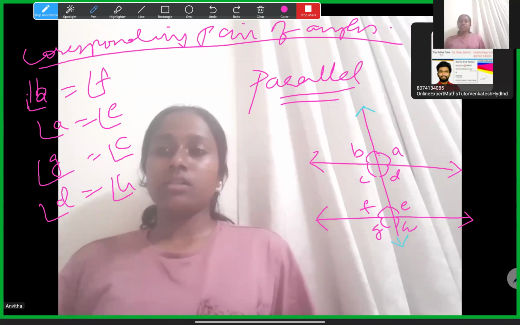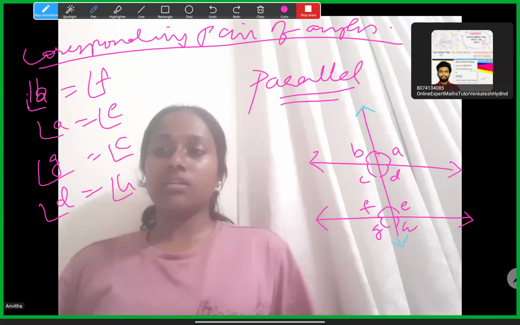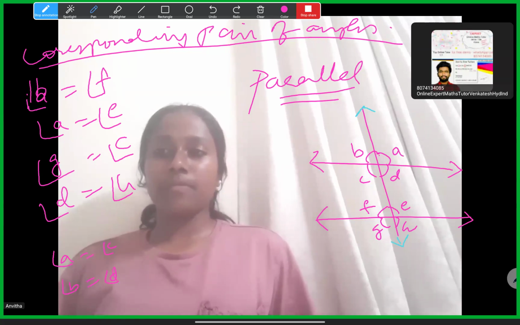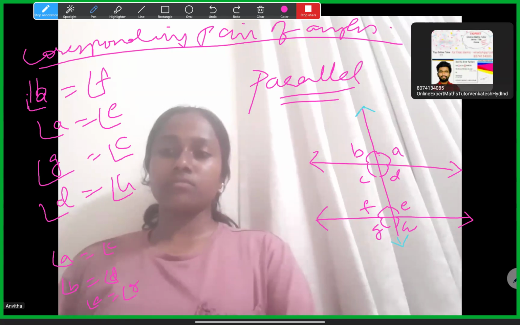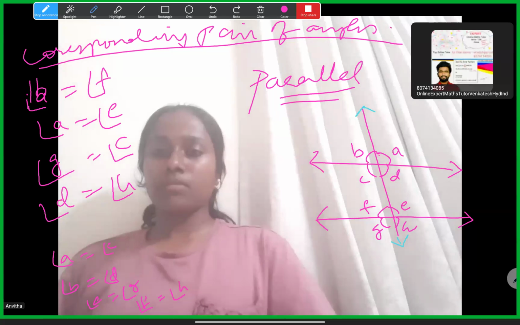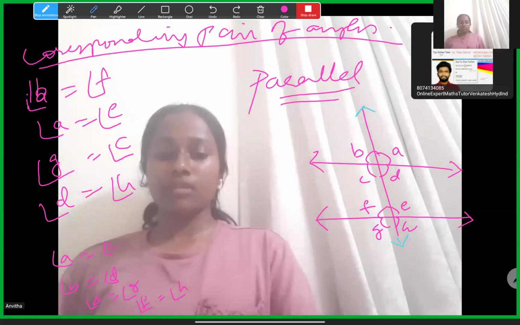Now similarly, Anita, can you tell what the vertically opposite pairs are from this figure? Sir, AC, BD, FH, EG. So the relationship for vertically opposite pairs is also that they are equal to each other. Okay, Amita.